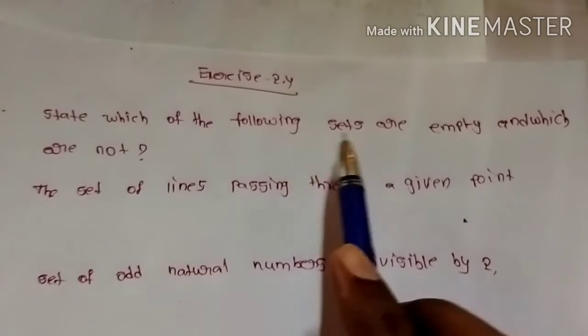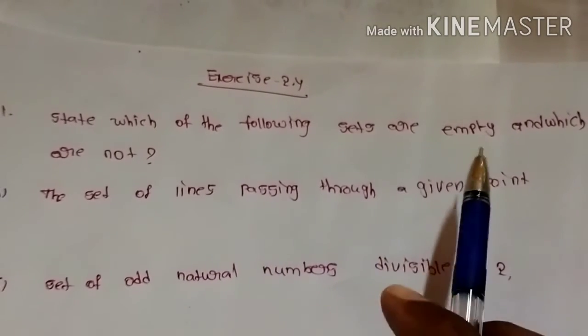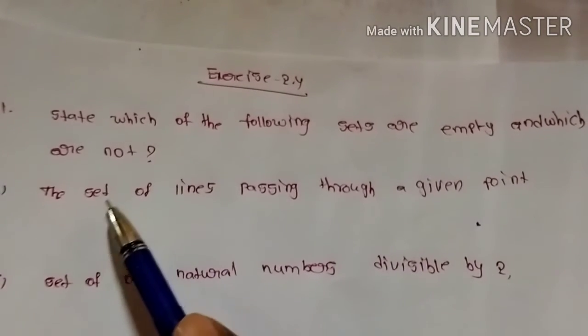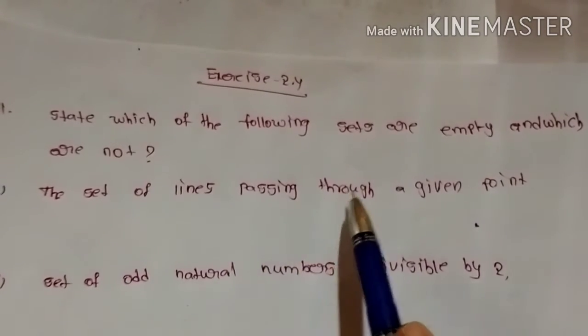Now you can see here exercise 2.4, first question. State which of the following sets are empty and which are not. First question, see: the set of lines passing through a given point.